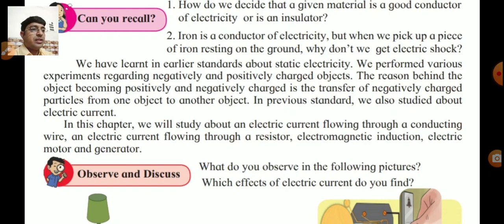In previous standard, we also studied about electric current. In this chapter, we will study about an electric current flowing through a conducting wire, an electric current flowing through a resistor, electromagnetic induction, electric motor and generator.